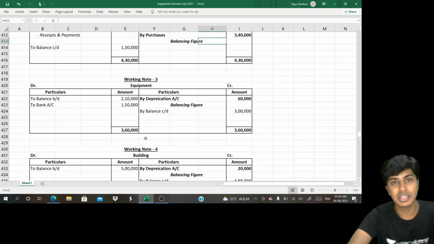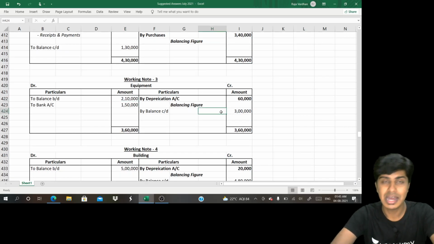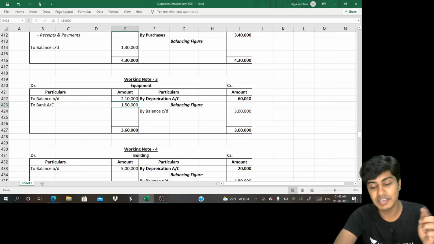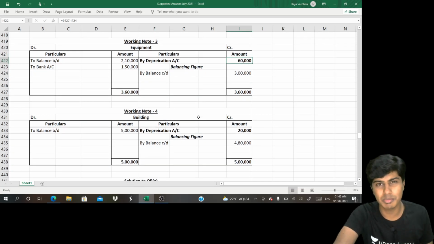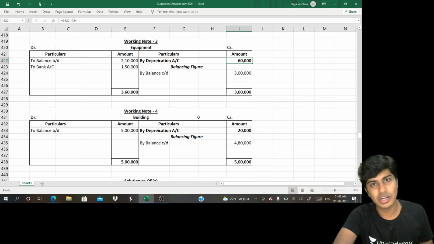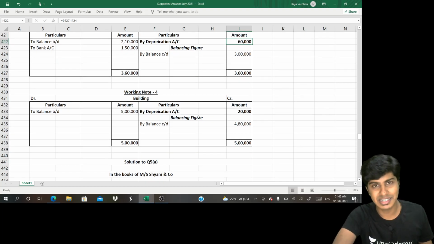Then equipment, they've given opening balance, closing balance, and in receipts and payments, they've given you how much equipment was purchased. You find the difference as depreciation. So that's another beautiful adjustment. Here also, I wouldn't recommend you to do any add or less. I would recommend you to do a ledger. It will take lesser time. You can't go wrong. And this is our strength, no? Debit, credit, opening, closing balances.